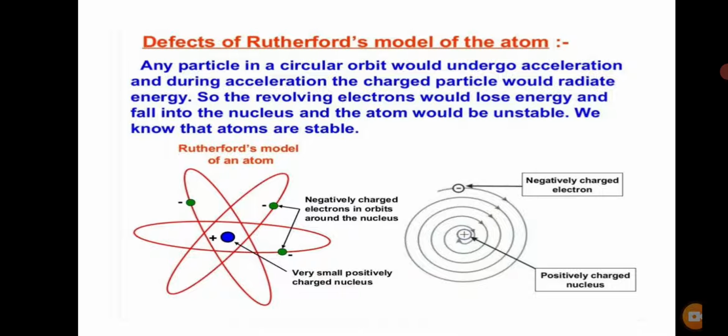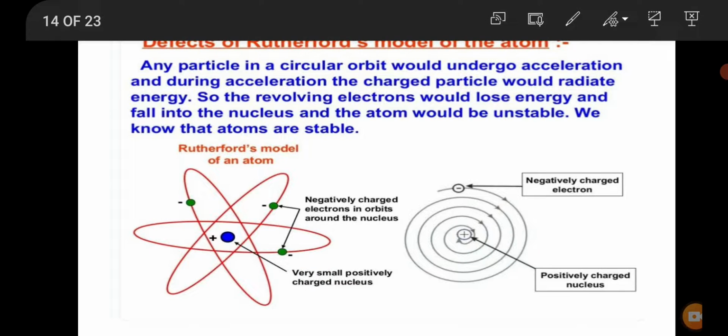And when any charged particle undergoes acceleration, it will continuously lose energy. That means the revolving electron should continuously lose energy, its path will continuously go on decreasing and ultimately it will fall into the nucleus.